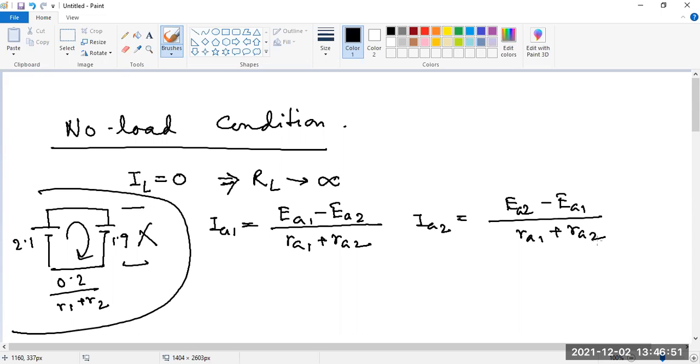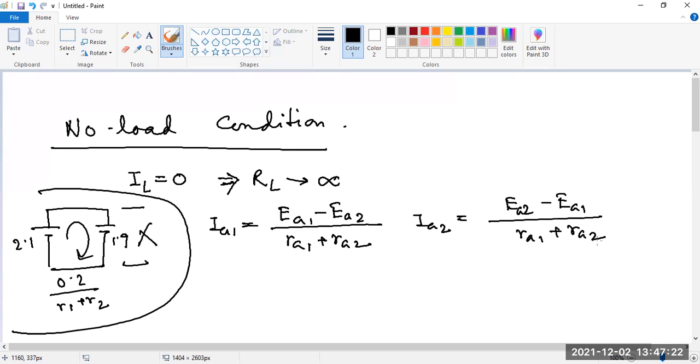So this is the problem, because you want that if there is no load, there should not be any current through the generators, but here a circulating current will flow through the generators due to the mismatch in voltage. Now if we give the load, then the circulating current will be added to one generator's current and subtracted from the other generator's current.